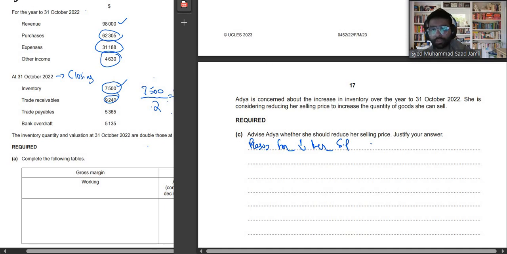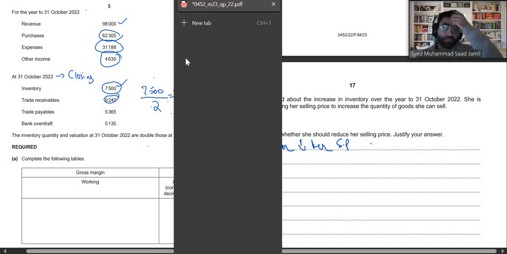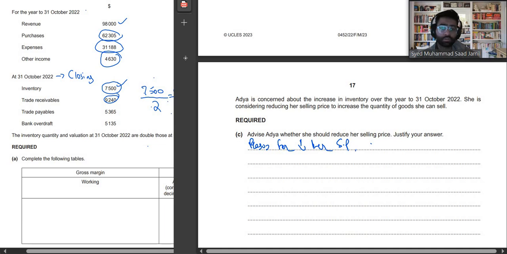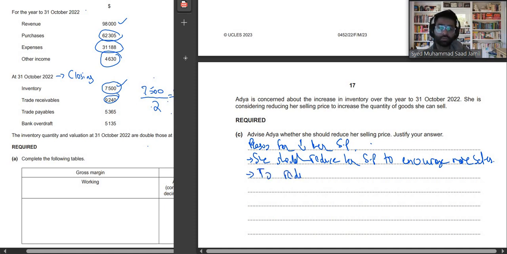So look, first of all, as obvious as it seems, she should reduce her selling price to encourage more sales. This is the first reason, okay? Secondly, to reduce her inventory or the stock attached to her inventory.